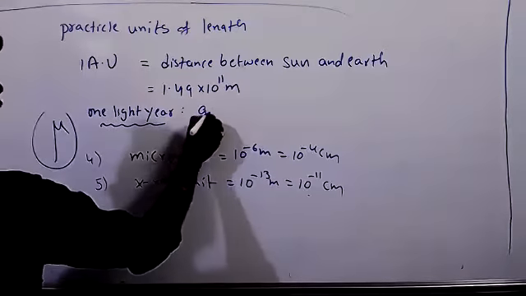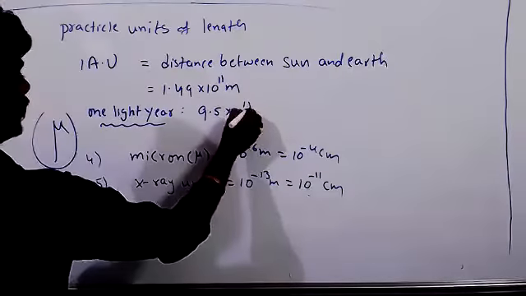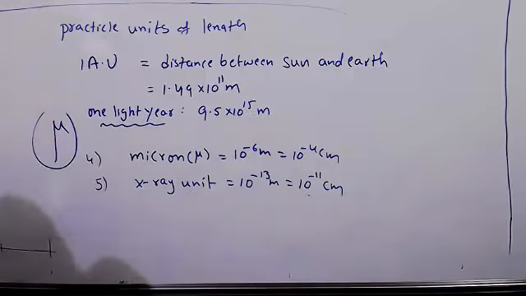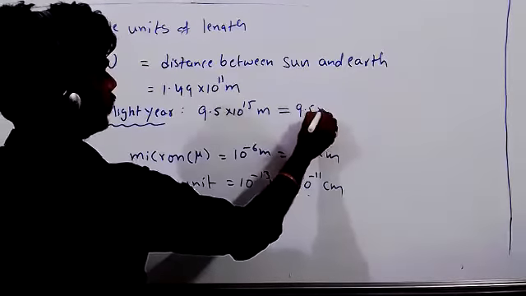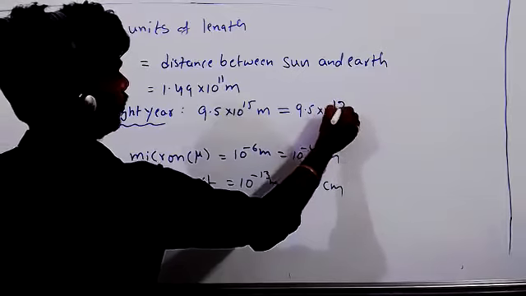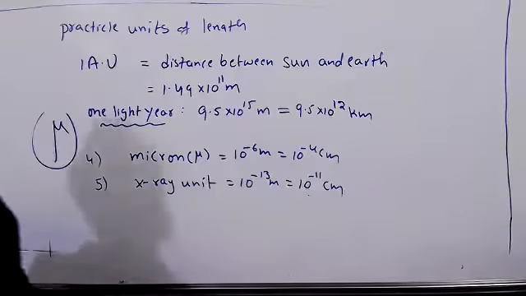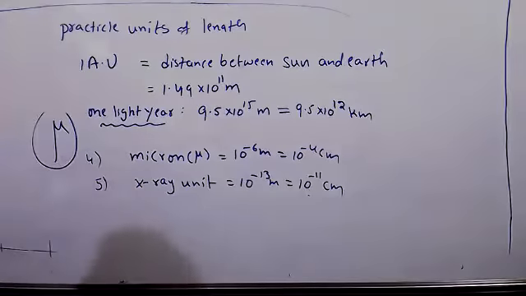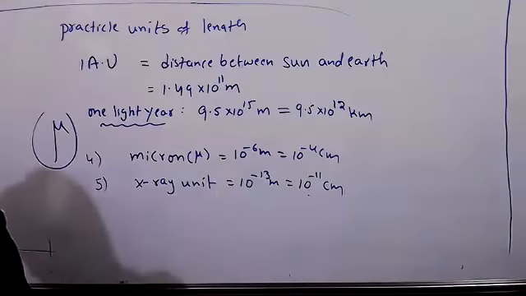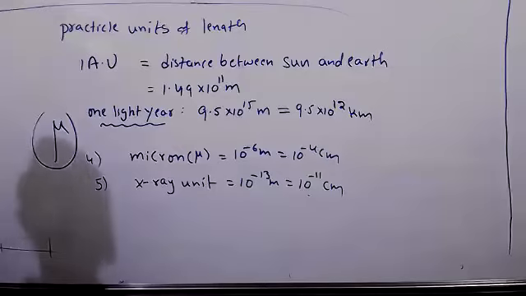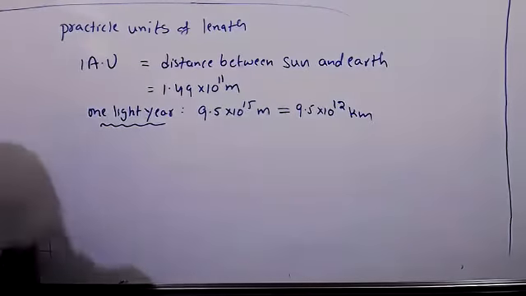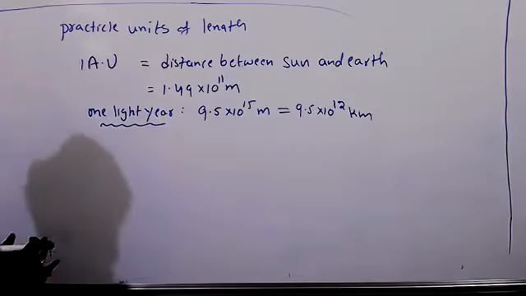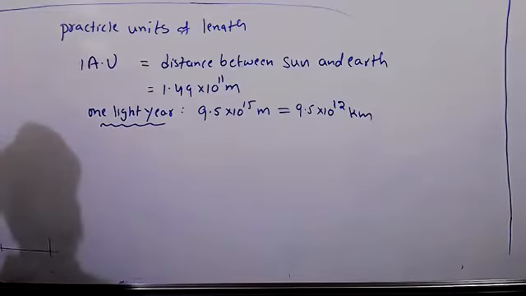It is 9.5 into 10 to the power of 15 meters, equal to 9.5 into 10 to the power of 12 kilometers. It's very big.